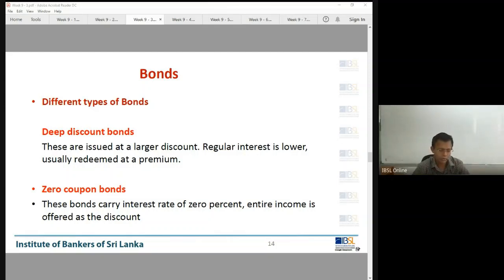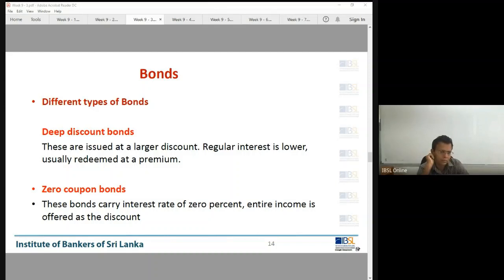Today you purchase at 95. After 5 years, or whatever the tenor, you will be receiving 100. What is 100? Face value. So deep discounting bond. There are one or two occasions we have seen this.